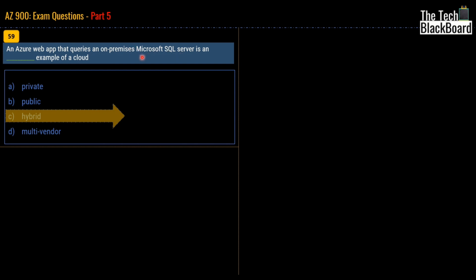So one element that we have is an on-premise. Then we have an Azure web app. So now you can see there is one component, the web app, which is deployed on Azure, and the other component, Microsoft SQL Server, which is deployed on premise. Thus it is a combination of both public and private components. That's why we have chosen a hybrid. I hope you understand the logic behind choosing hybrid cloud.